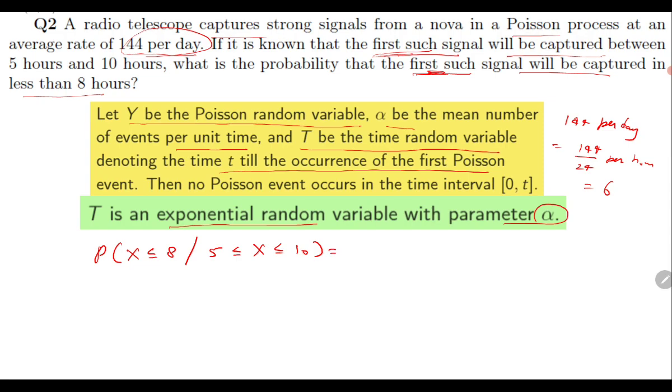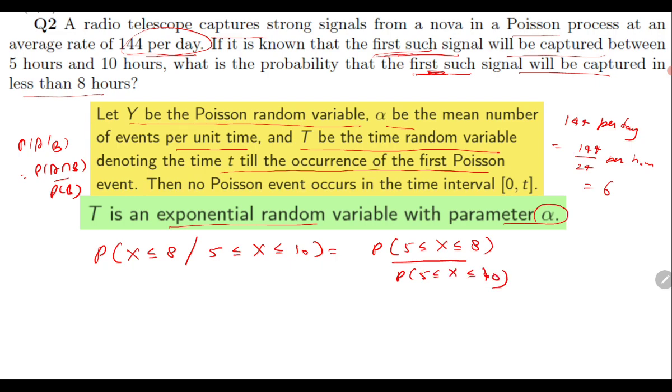Recall that probability of A given B is probability of A intersection B divided by probability of B. If you take the intersection, it becomes probability of 5 ≤ X ≤ 8 divided by probability of 5 ≤ X ≤ 10. Now X follows an exponential distribution with parameter 6.